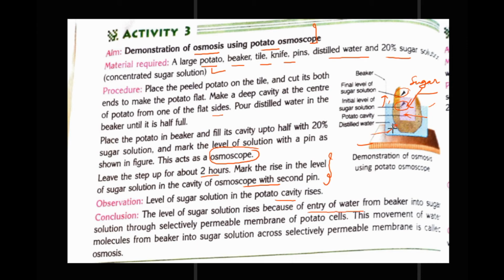Water from the beaker enters the sugar solution through the selectively permeable membrane of the potato cell. This movement of water molecules from the beaker into the sugar solution across a selectively permeable membrane is called osmosis. We have already studied its definition, right?